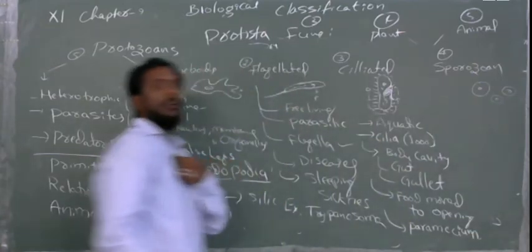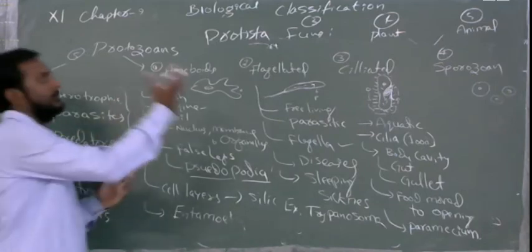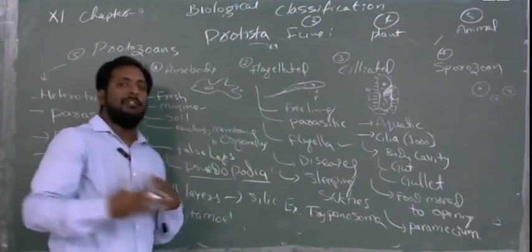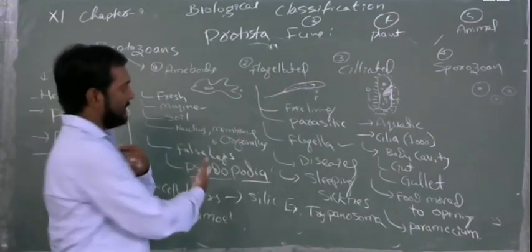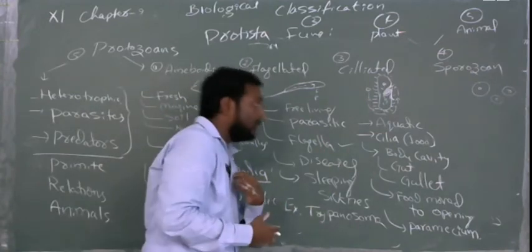Hopefully, you might have studied in the lower classes about the amoeba and the cilia. The only difference is that both are the same, but the method of how they intake the food, how they engulf the food and how they move the food will be different. Clear? Now, if you see the